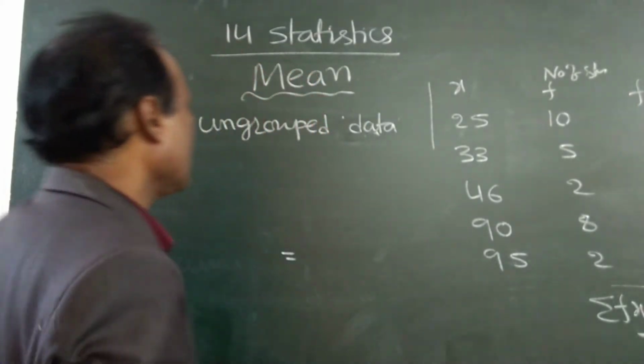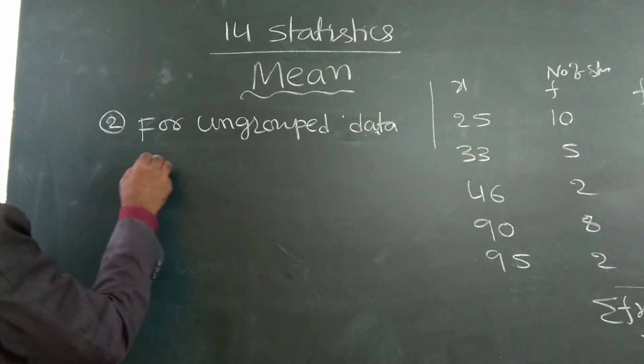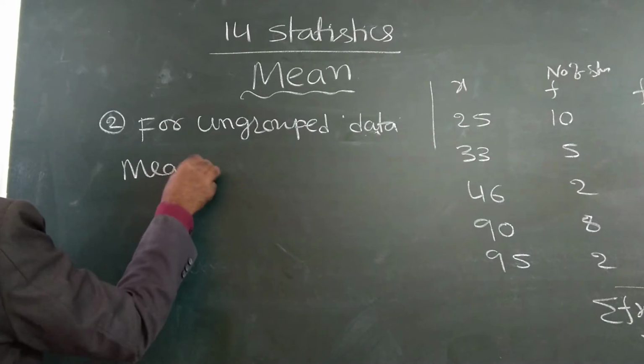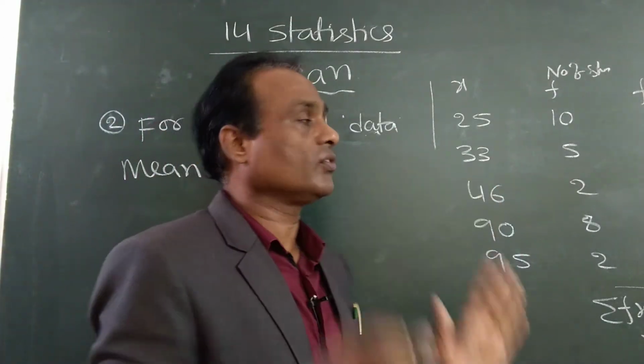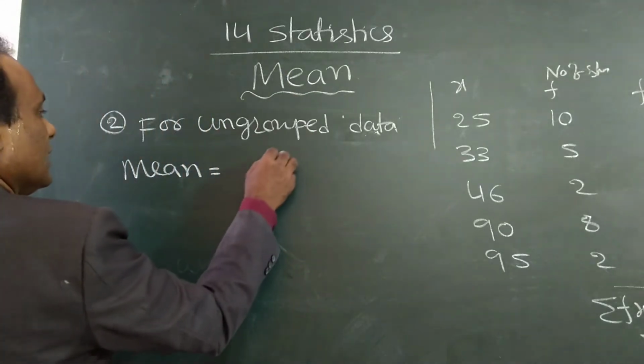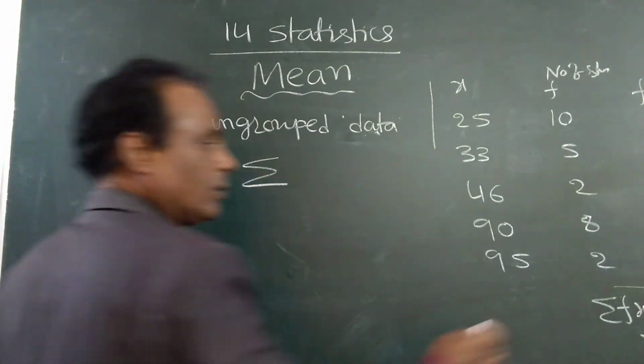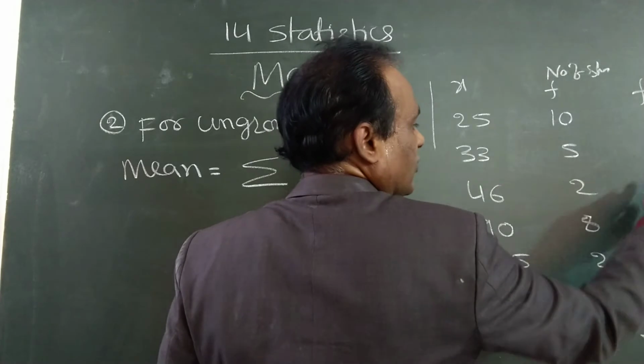So therefore, another formula for mean is, and when we use that formula, I will explain. First I am giving the formulas. So another formula for mean is sigma. Sigma means this plus this plus this plus this plus this.